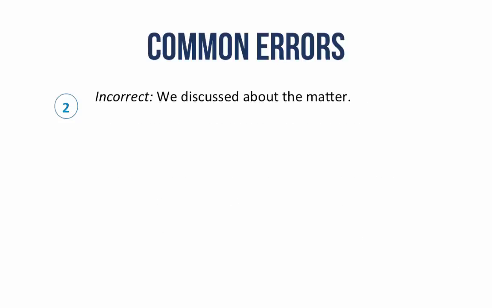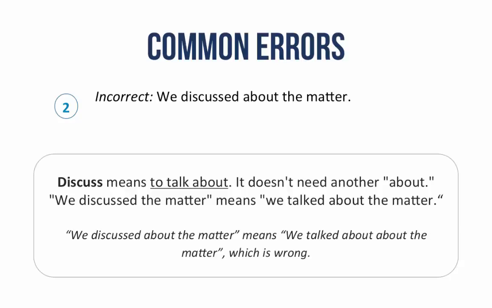We discussed about the matter. Discuss means to talk about. It doesn't need another about. We discussed the matter means we talked about the matter. We discussed about the matter means we talked about the matter, which is incorrect. Therefore, the correct usage of the sentence above is we discussed the matter.